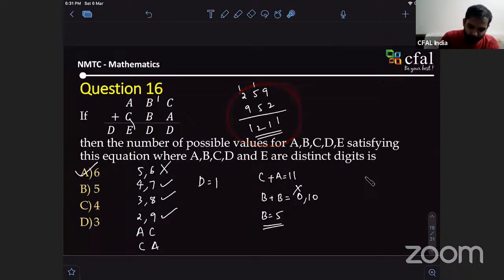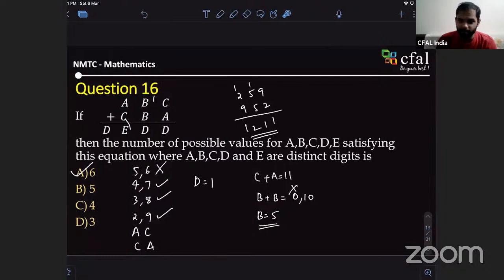Even 4 and 7 works, sir. Yeah, it will work because this is a final condition. Anything works. A plus C should be 11. That's all. Why will 5 and 6 not work? Because B is already 5. I cannot take A or C to be 5. Oh, okay, sir.